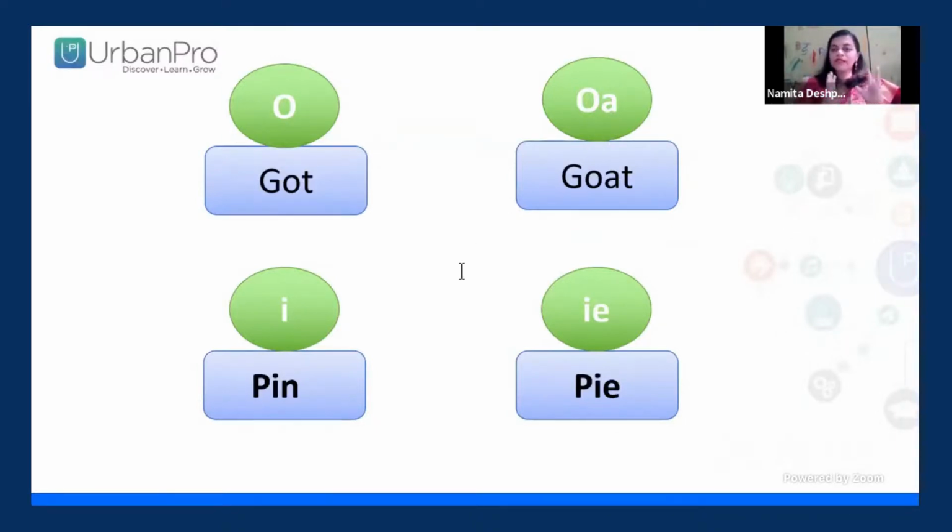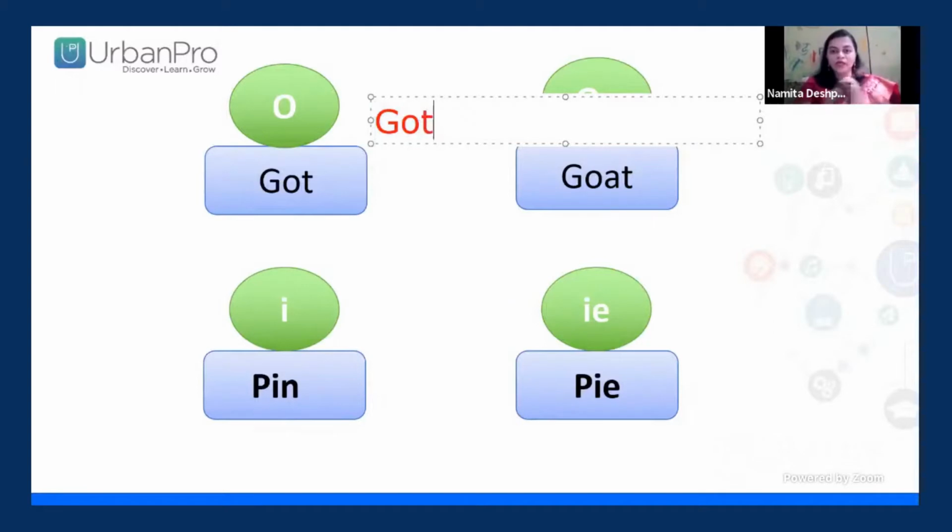So this is all about the single letter sounds and the double letter sounds. Now let's come to the blending part. What is the blending part? Once we learn all the sounds, step by step, we come to the blending part. For example, kids will learn letter G, the sound is G, and letter O, sound is O. So this will become G, O. The blending will be Go, like in got. Or P-O-T, P-O becomes PO, and T, pot.